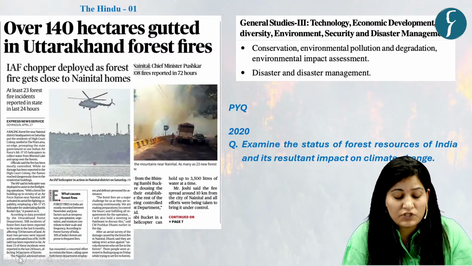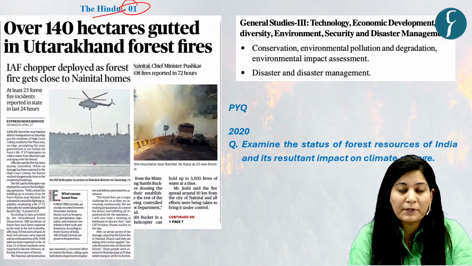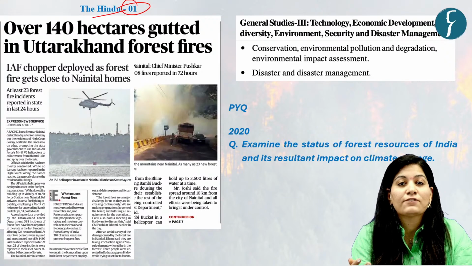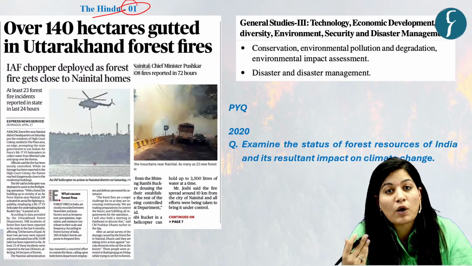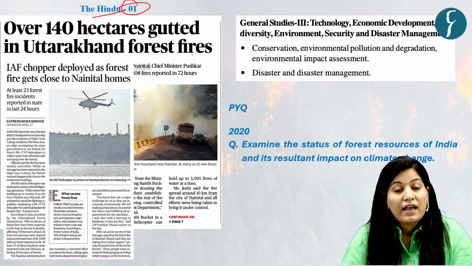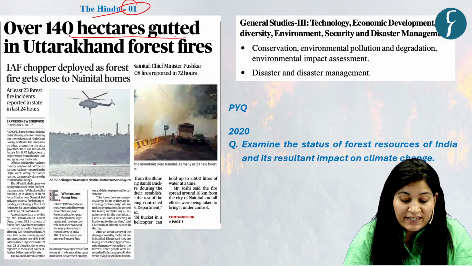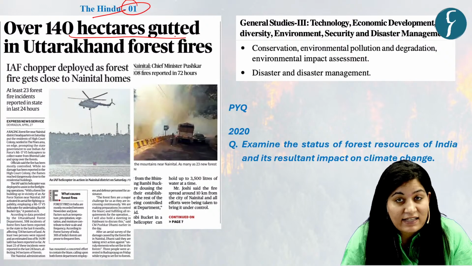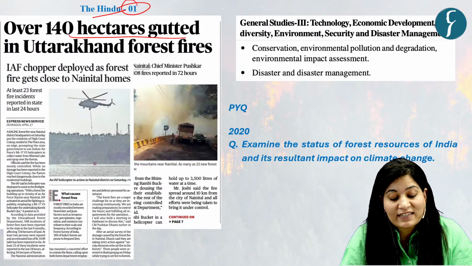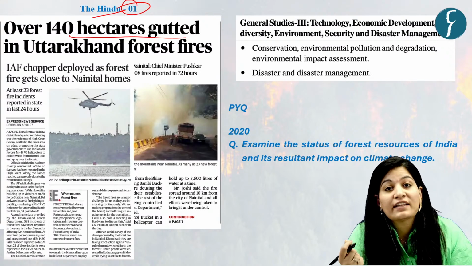So first discussion will be on this news article which appeared on page number 1 in the Hindu newspaper. This article is about forest fire, and context is that massive forest fires have engulfed the mountains of Uttarakhand, and in the past 72 hours it has gutted over 140 hectares of forest land in the state, and this problem is aggravating because it is reaching near residential area in Nainital town.